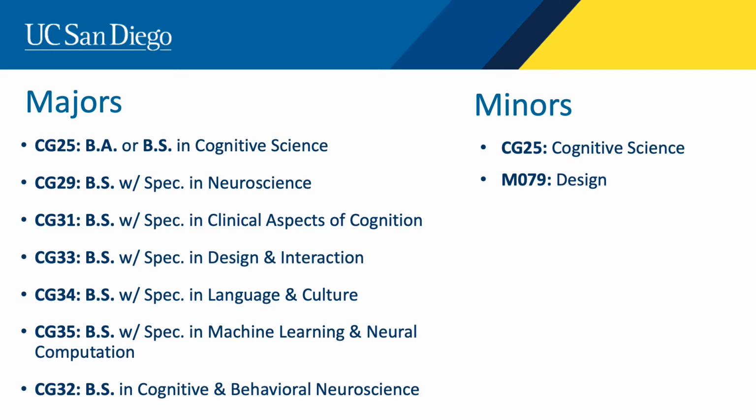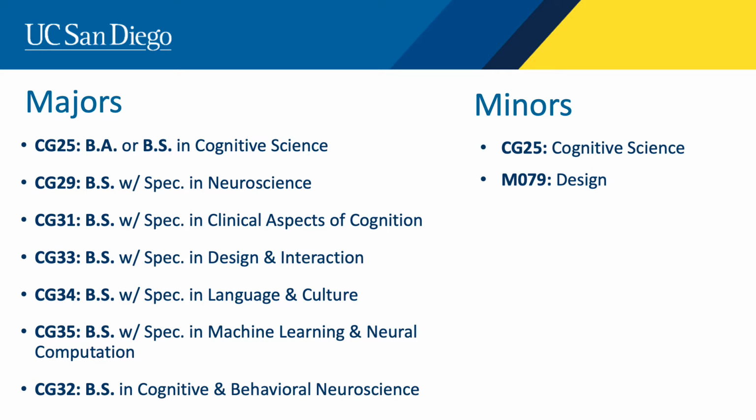Our neuroscience specialization is intended for majors interested in neuroscience research or medicine. Clinical aspects of cognition is intended for majors interested in cognitive neuropsychology, psychiatry, cognitive disorders, and the effect of drugs and brain damage on cognitive functions.